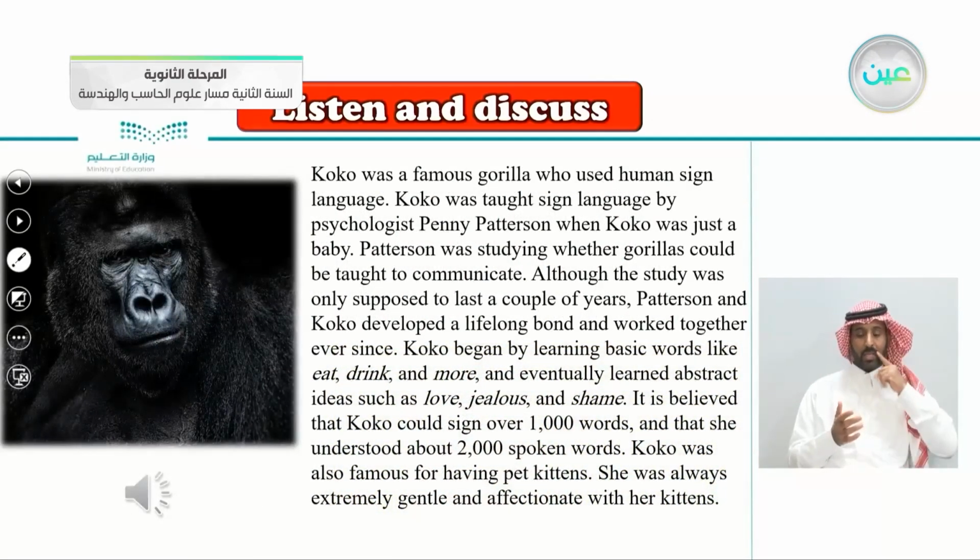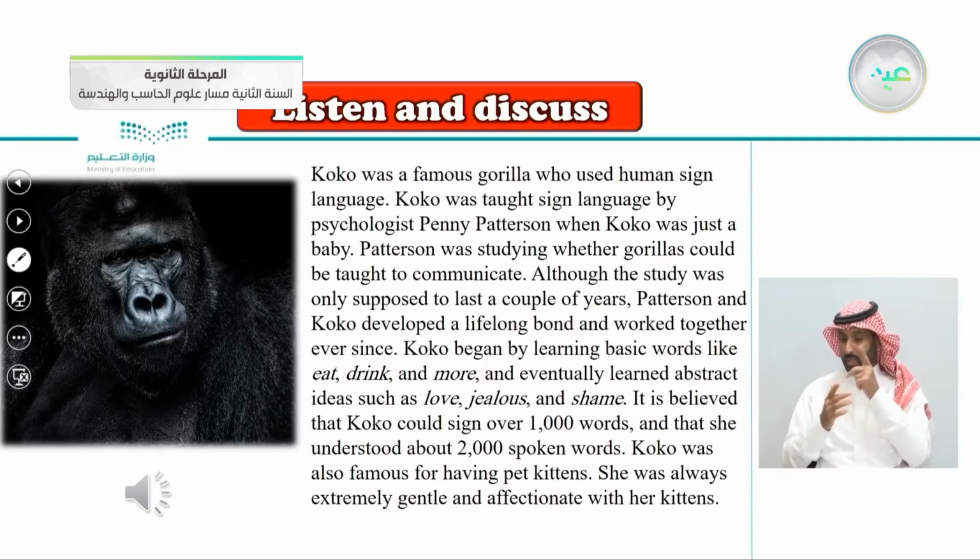Coco was a famous gorilla who used human sign language. Coco was taught sign language by psychologist Penny Patterson when Coco was just a baby. Patterson was studying whether gorillas could be taught to communicate. Although the study was only supposed to last a couple of years, Patterson and Coco developed a lifelong bond and